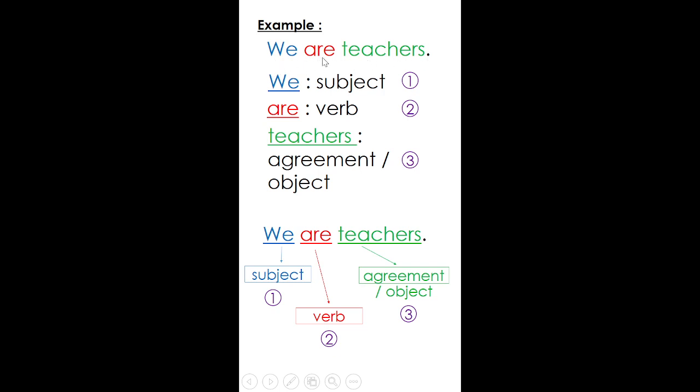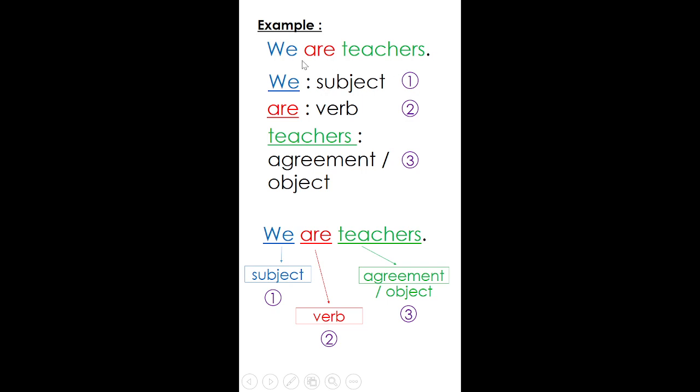Definitely we cannot say we are a teacher because we is meant to replace more than one person. Mereka, right? Kami, right? So kami, it cannot be only one person. If you say we are a teacher, definitely it is wrong. Kami ialah seorang guru. Mana boleh seorang guru? Kami ialah guru.